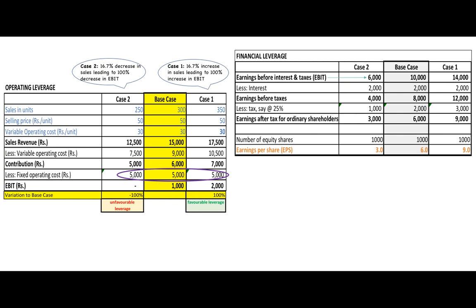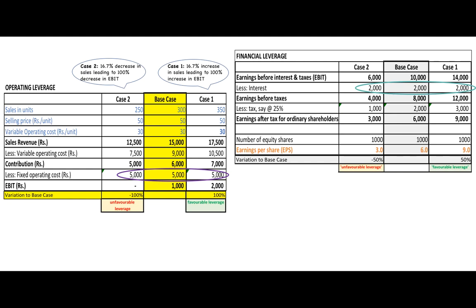Come to case 2, where there's a drop in EBIT versus the base to rupees 6,000. Interest again remaining same for this set of operations and borrowings. EBT, earnings before tax, is 4,000. Tax at 25%. What remains for ordinary shareholders is rupees 3,000. Earning per share is rupees 3.